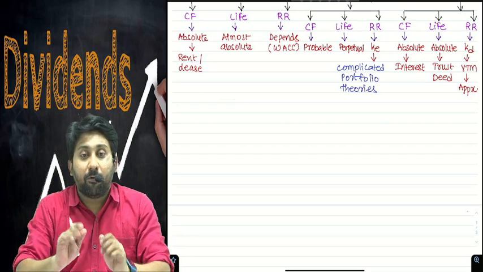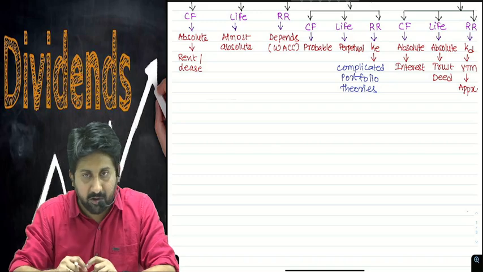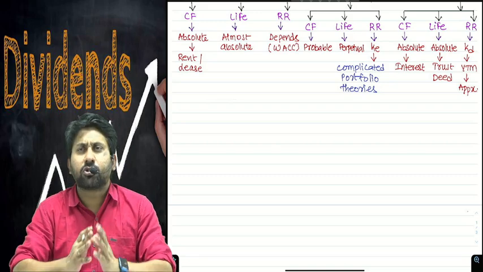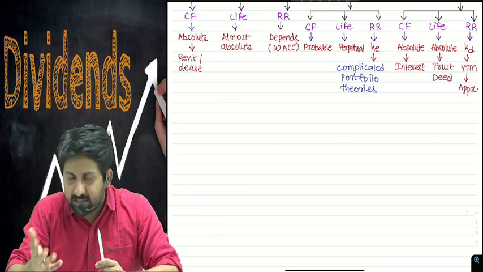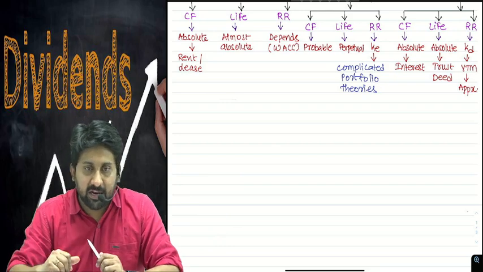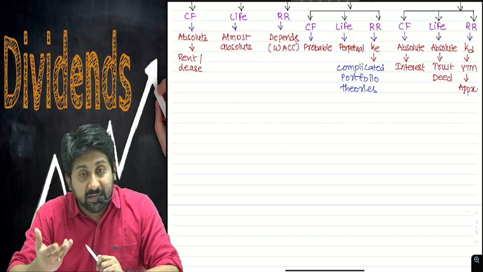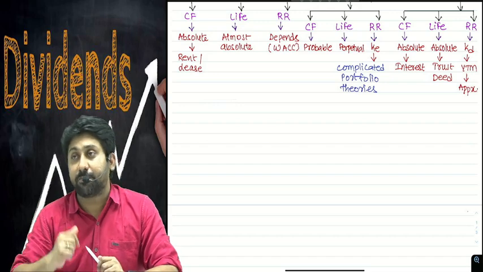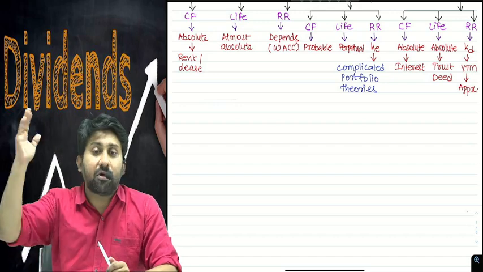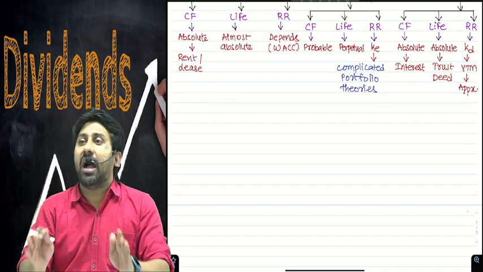The chapter on portfolio theories and asset pricing models, which we popularly call portfolio management, has so many models to calculate KE. One such concept is the capital allocation line, capital market line, CAPM model, characteristic market line, Sharpe's single index model, arbitrage pricing theory. Like that, so many concepts are there which will make the calculation of KE